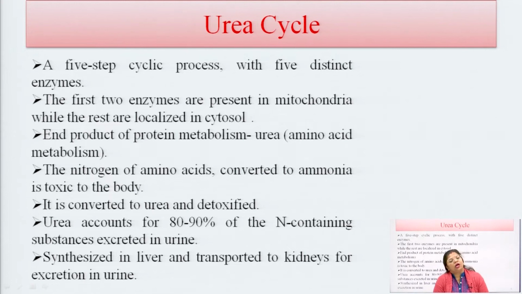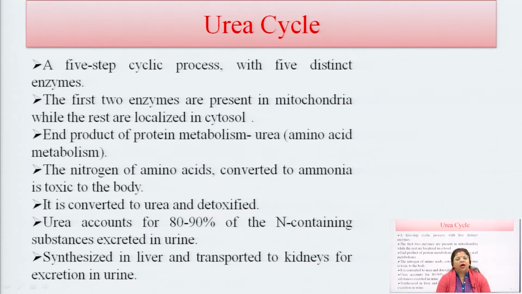Ammonia, which is freely formed from the deamination reaction, is very toxic and causes toxicity to our body. So, in our body this ammonia is converted into urea, so it can easily move out of the body via urine. The free ammonia produced in the deamination reaction is utilized in this urea cycle to form urea. The main compound formed in this urea cycle is urea.